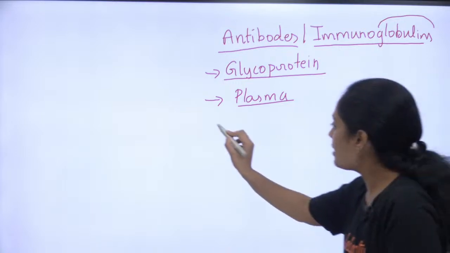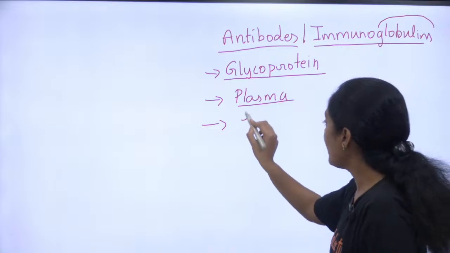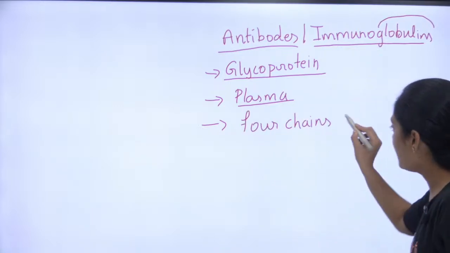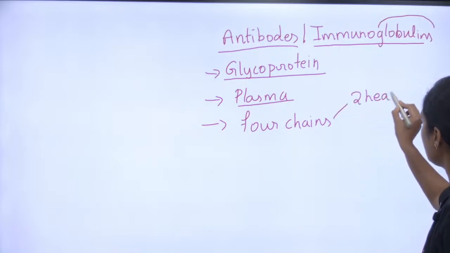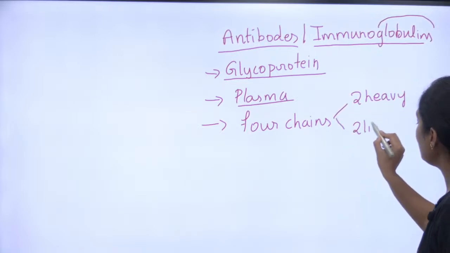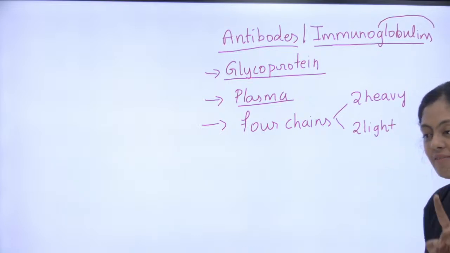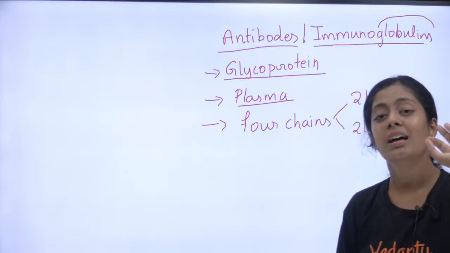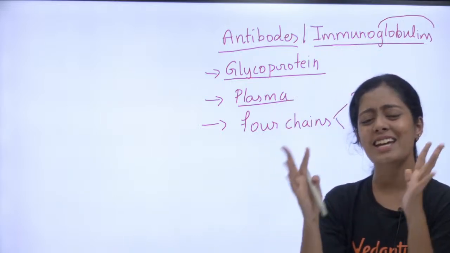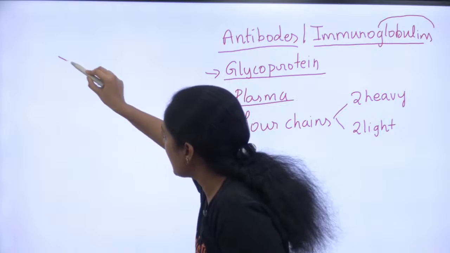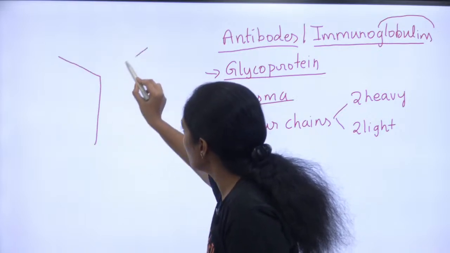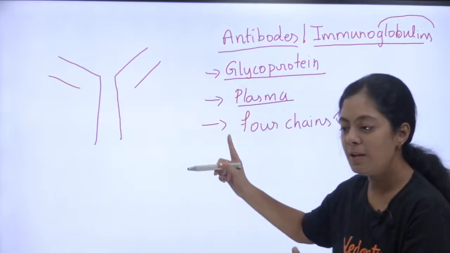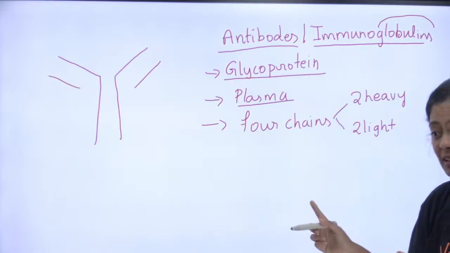Okay. So how many chains do these antibodies have? It has 4 chains. Okay, in the 4 chains you have 2 heavy chains and 2 light chains. Yes, H2L2, remember that. Can anyone tell me how these chains are linked to each other? These chains are linked, correct? How are they linked to each other? That is again an important question. It cannot stay like this, right? They need some linking, right?